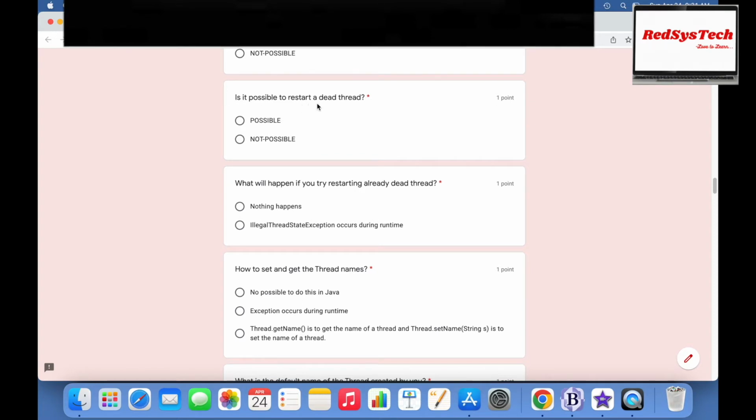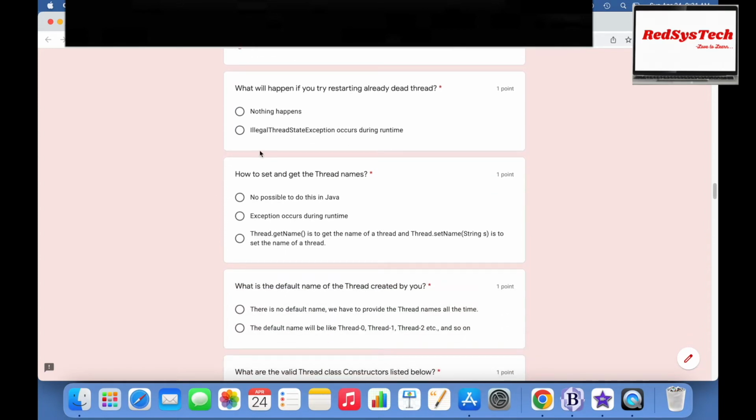Is it possible to restart a dead thread? Once the job of a thread is completed, the thread becomes dead. Is it possible to restart the same thread? No, it is not possible in Java. What will happen if you try to restart an already dead thread? It will give you an IllegalThreadStateException, right?